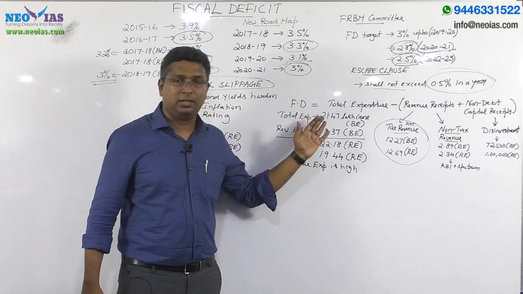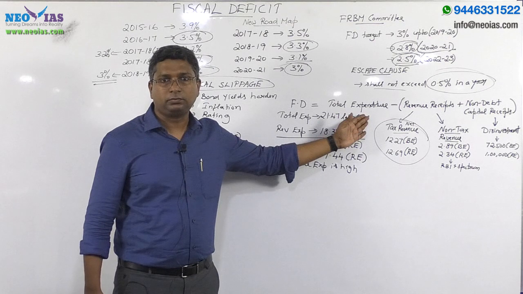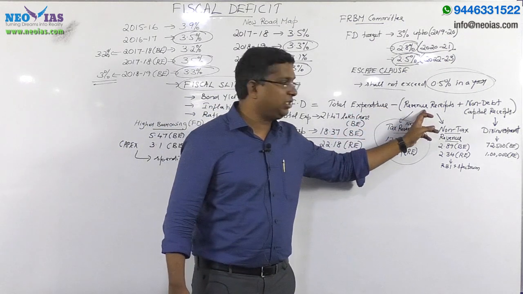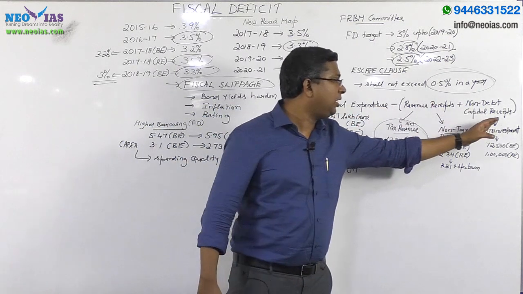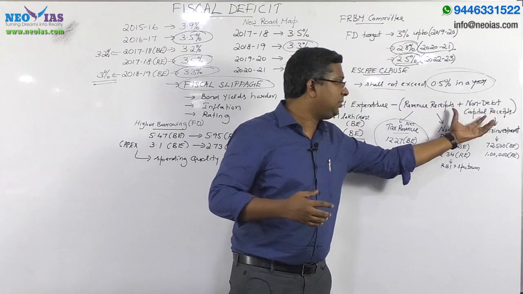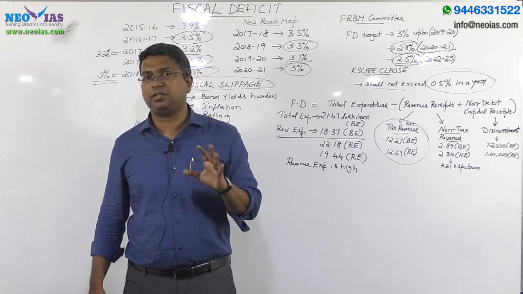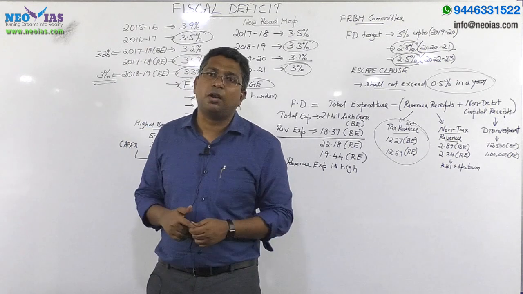There is a formula for fiscal deficit: total expenditure minus revenue receipts minus non-debt capital receipts. Or you add revenue receipts and non-debt capital receipts and deduct it from the total expenditure. You will get the fiscal deficit. The balance that remains is the government borrowing.